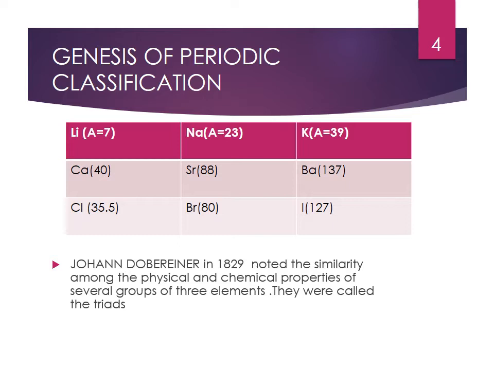What is special about the triads? He found out that the atomic mass of the middle element is the average of the atomic masses of the other 2. So this is true for sodium, strontium and bromine. But he could classify only 9 different elements under this, and so later on it was discarded.